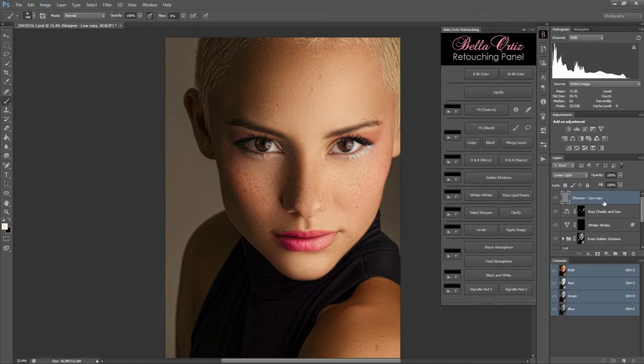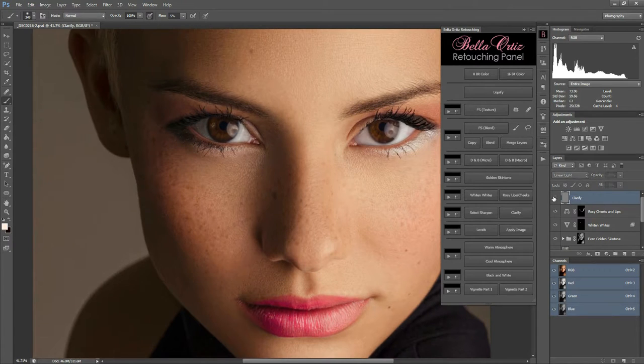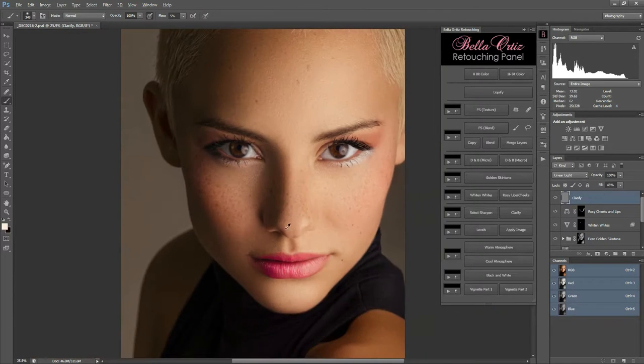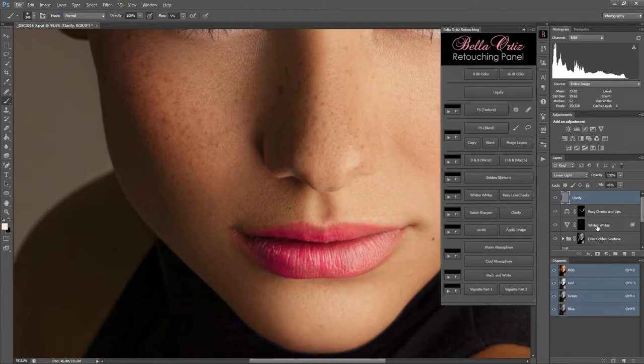It may be too strong or not strong enough when it's finished, so you can easily adjust the fill or opacity. For mine, I'll choose around 45. I love it all except for what it's done to her mouth. So I'm actually going to create a white mask and use a black paintbrush to paint out where I think it made it a bit too strong.